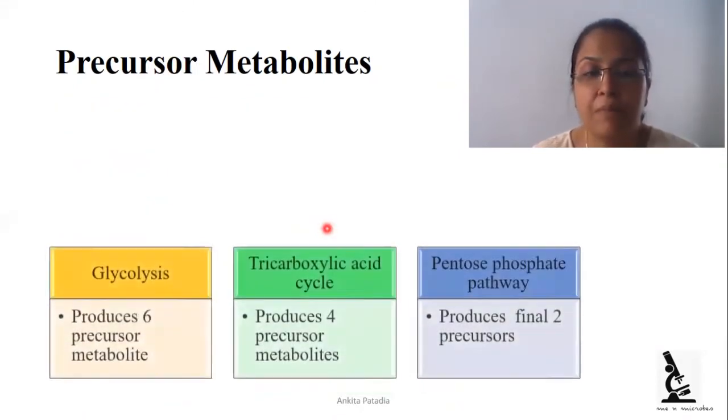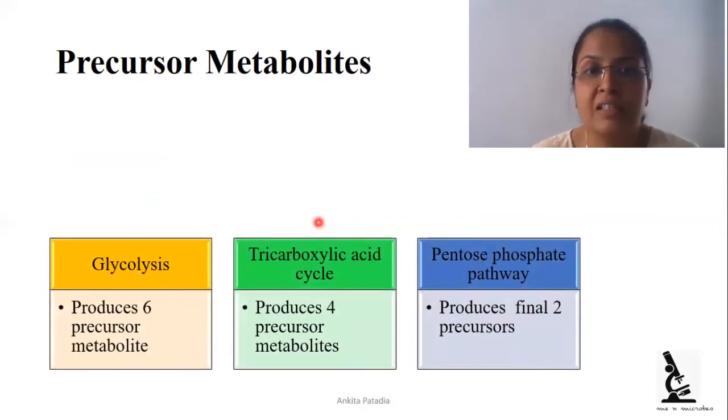Which 3 pathways? We can see that glycolysis is the major pathway, producing 6 precursor metabolites, while the TCA cycle, that is the tricarboxylic acid cycle, or generally we call it the Krebs cycle, produces 4 precursor metabolites. And third is the pentose phosphate pathway, that is the PPP pathway, that produces 2 precursor metabolites. So a total of 12 precursor metabolites are produced by these 3 metabolic pathways.